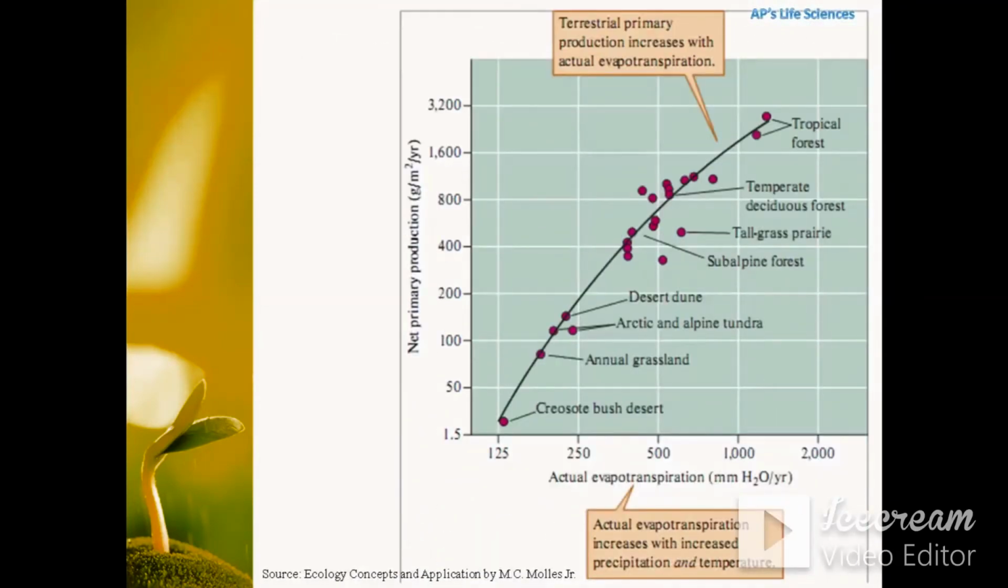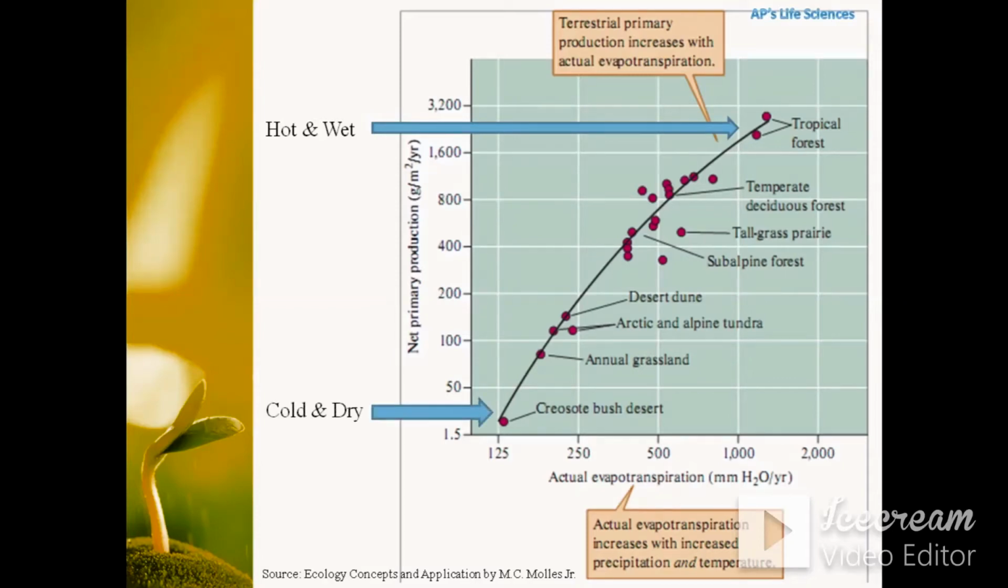As we can see in this figure, actual evapotranspiration increases with increase in precipitation and temperature, that is, it is higher in hot and wet conditions. Similarly, in these hot and wet conditions, there is increased primary productivity. There is a low range of actual evapotranspiration in cold and dry climates, and this cold and dry climate also has the least terrestrial primary productivity.